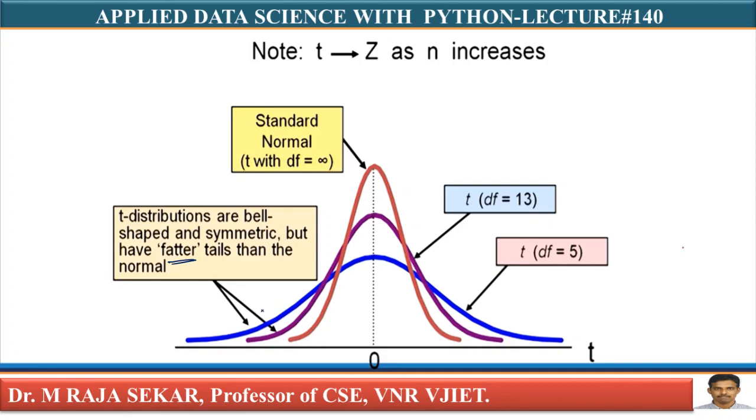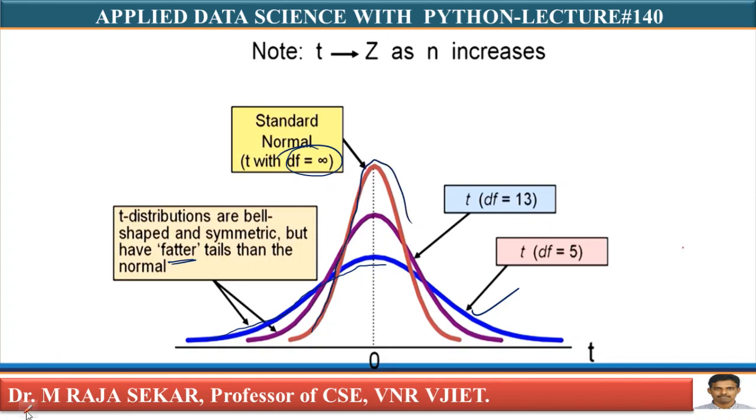When the degrees of freedom is 5, this curve is the degrees of freedom 5 curve. Yes, it is fatter. When the degrees of freedom is 13, it is still fatter than the normal distribution curve. When the degrees of freedom is increasing, and when it is infinity, it behaves just like the normal distribution.